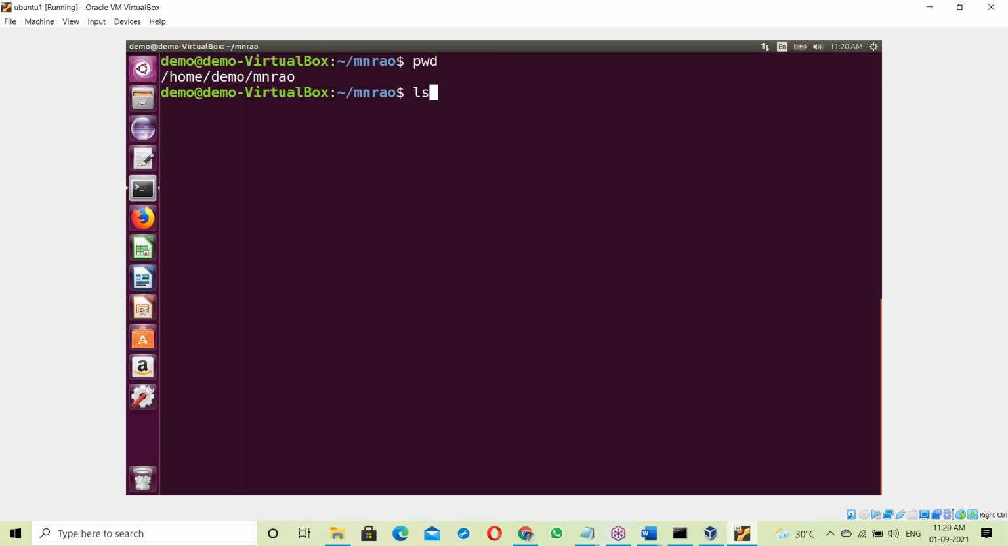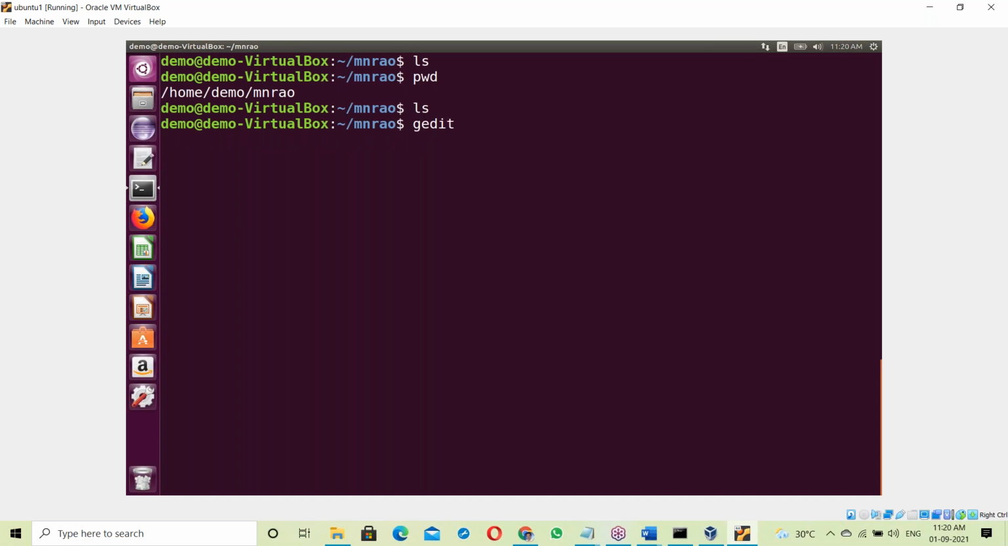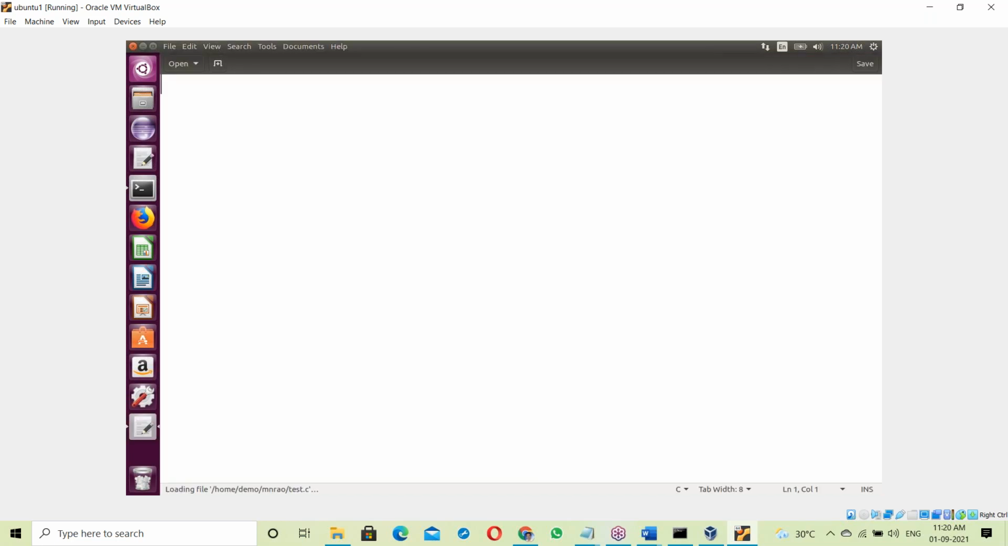ls, then rm star. All files are removed; the mnref directory now has no files. gedit is like the Windows Notepad, but on Linux. gedit test.c. This is an editor, like Notepad. Open it, and you write some C program.